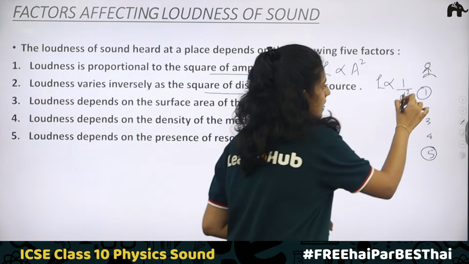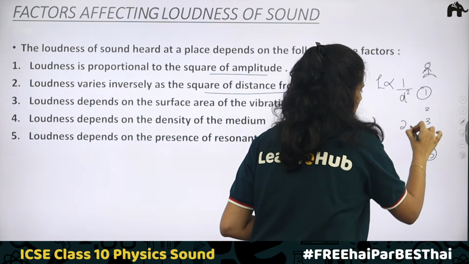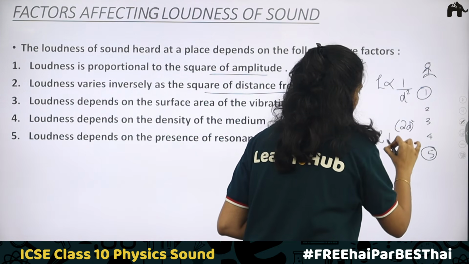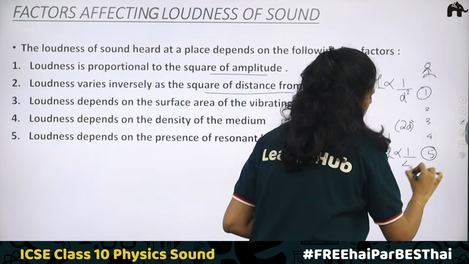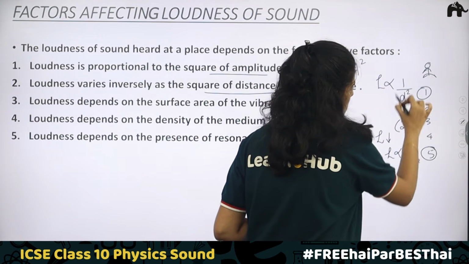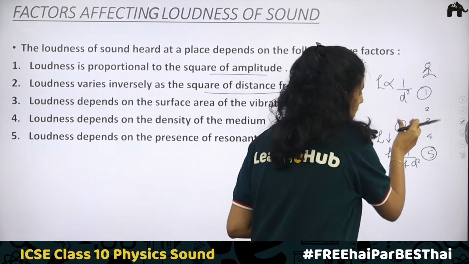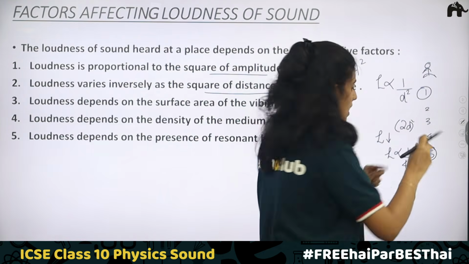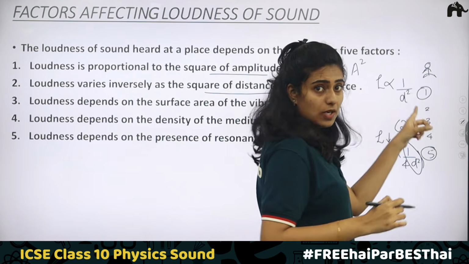For example, if the distance is increased by 2 times, d becomes 2d, whole square. Then loudness decreases: the initial loudness is proportional to 1 by d square.